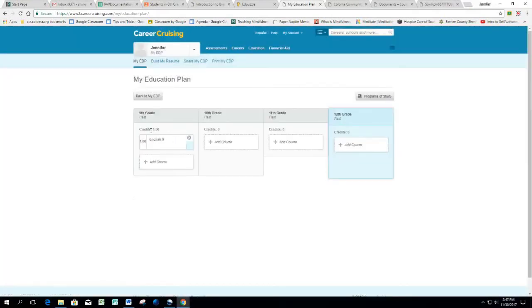There we go. Okay, so now you can see you have one class entered into your 9th grade plan, and it's worth 1 credit. You can see the number of credits says 1. It's going to increase as you keep adding classes. Now you need to have 6 credits across the board. So 6 credits for freshman, sophomore, junior, senior year.